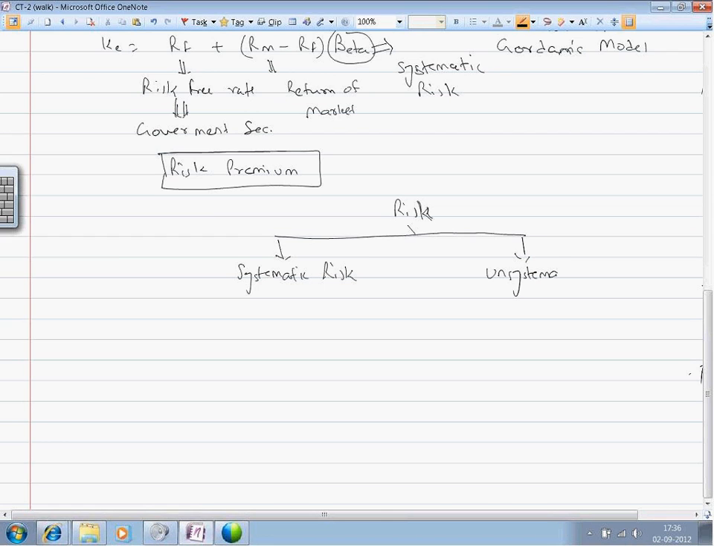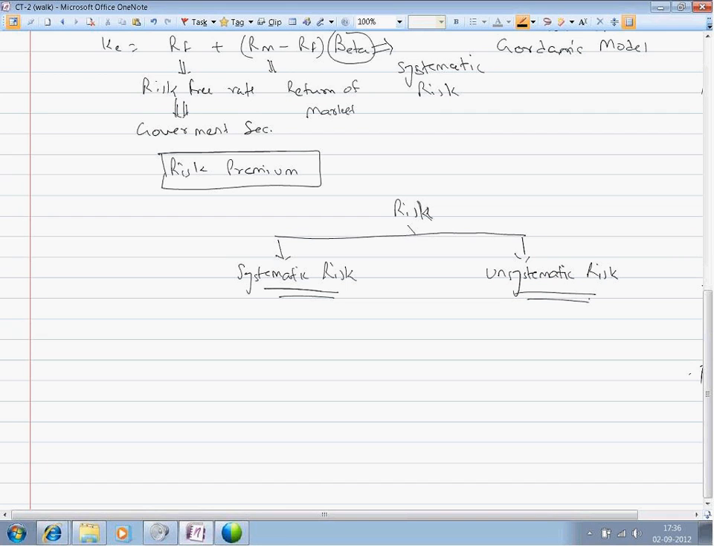The other one being unsystematic. Systematic risk and unsystematic risk. Come back to the point of computing cost of equity, cost of debt, and then computing the weighted average cost of capital. But before talking about anything about cost of equity, we discuss the different types of risk which an investor faces when he invests his money in a particular security.